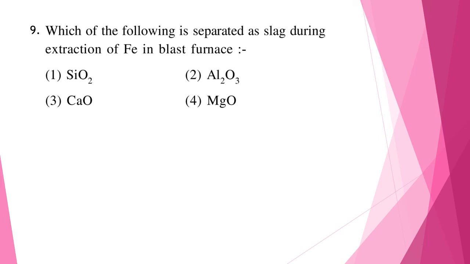Question 9. Which of the following is separated as slag during extraction of Fe in blast furnace? So the correct answer is SiO2. You should remember the extraction processes of each and every metal and especially of iron. And you should also remember the diagram given in the NCERT book which shows the process of extraction of iron using blast furnace. The correct answer here is option 1, that is SiO2.